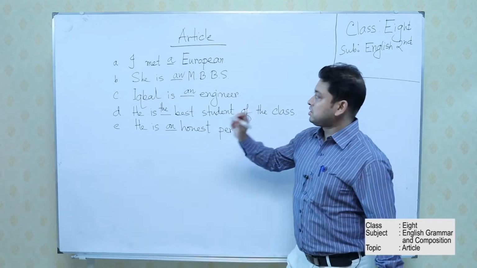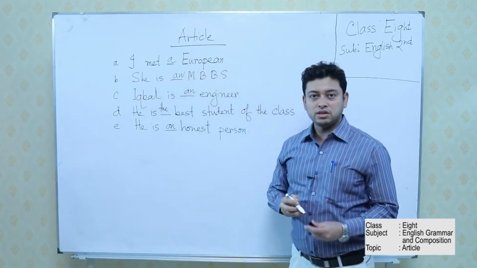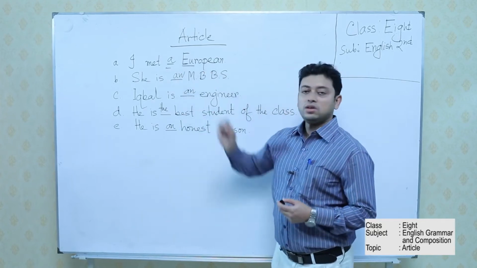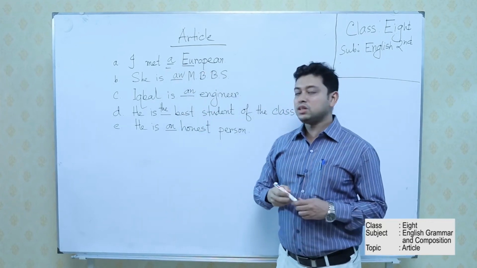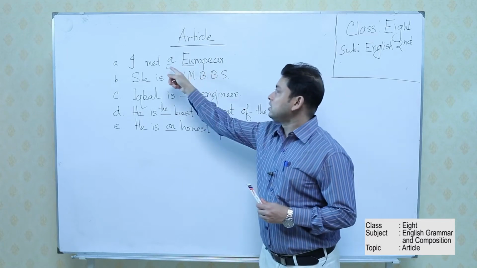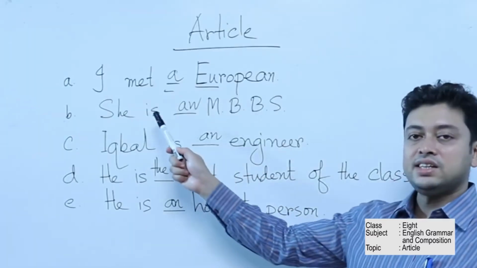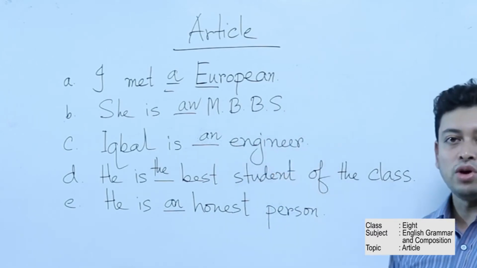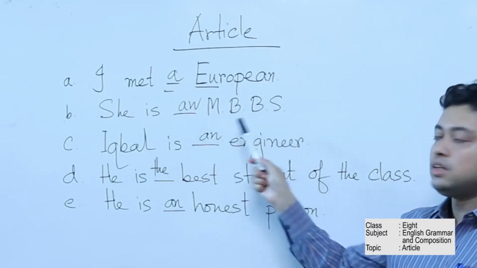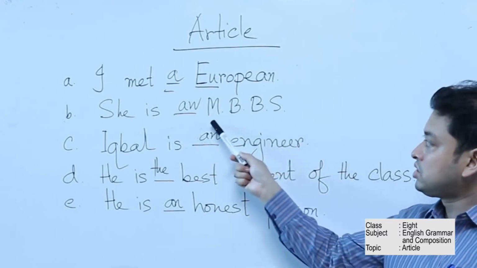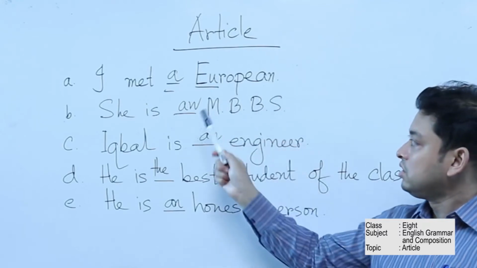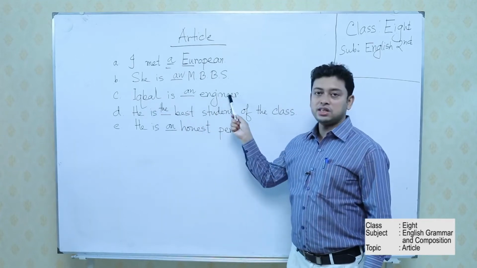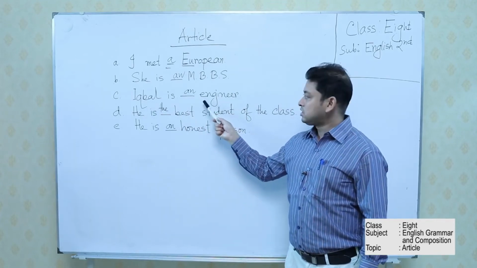So now, the first sentence is: I met a European. Why is this A? Because the sound is "yu". We know that when the sound is "yu", the article will be A. In the second sentence, she is an MBBS. This is an abbreviated form, Bachelor of Medicine, Bachelor of Surgery. So the sound is a vowel sound. That's why AN. Third example: Iqbal is an engineer. Here it is a vowel. That's why AN.